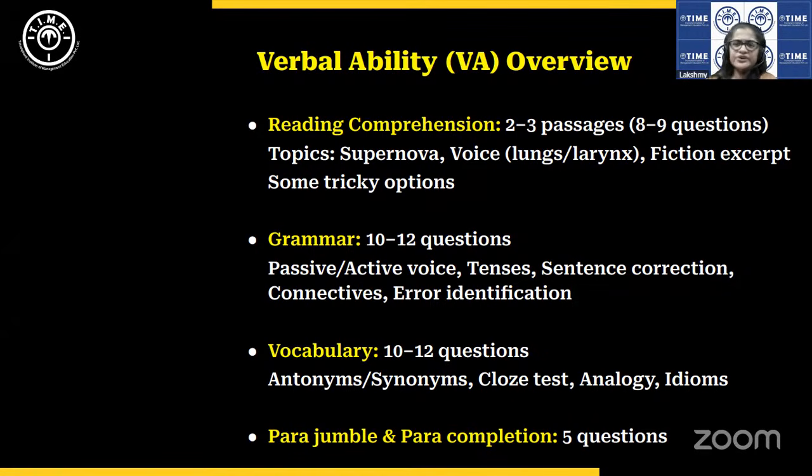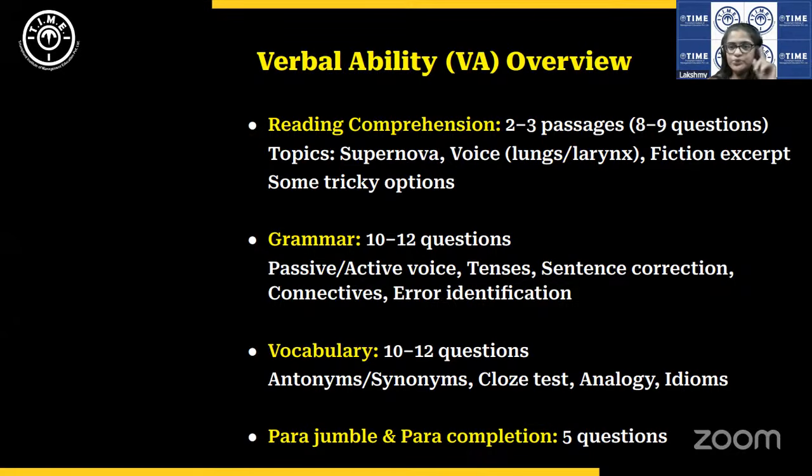And then there were idioms and phrases. Okay, questions based on idioms and phrases. So the vocabulary section was very predictable and easy, not even moderate. I feel it was an easy section. Then there were also a few para jumble and para completion questions.